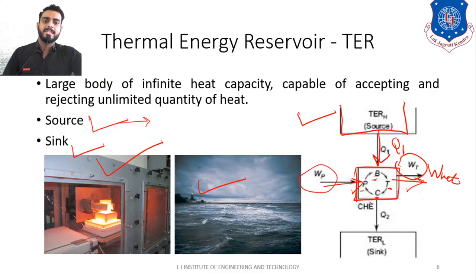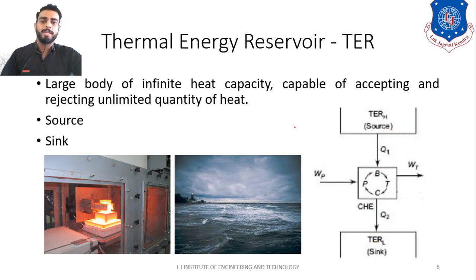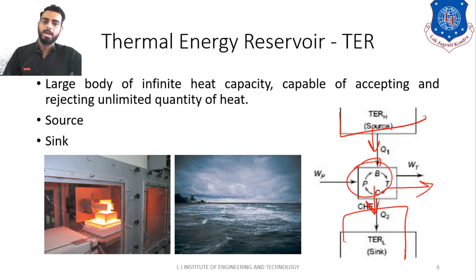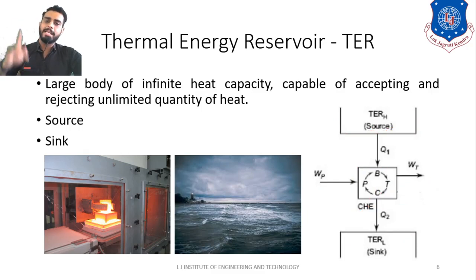Next, it is rejecting some heat Q2 to what? Sink. So this is how you will represent the diagram of a typical heat engine. You have source, you have sink, so you will get some heat from the source, you will reject the heat into the sink, and in between you have the engine. This engine is producing some work and it is also consuming some work. Clear? So this is how the typical cyclic heat engine is represented.